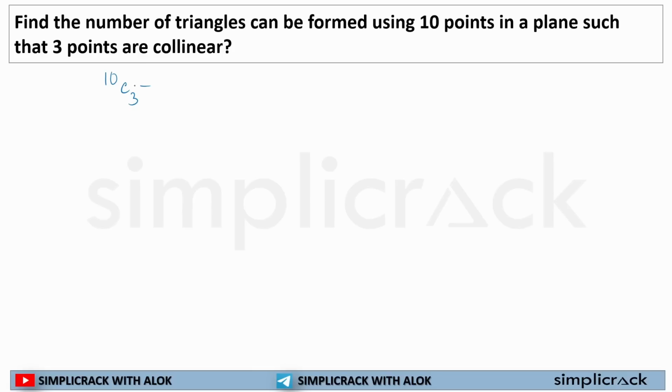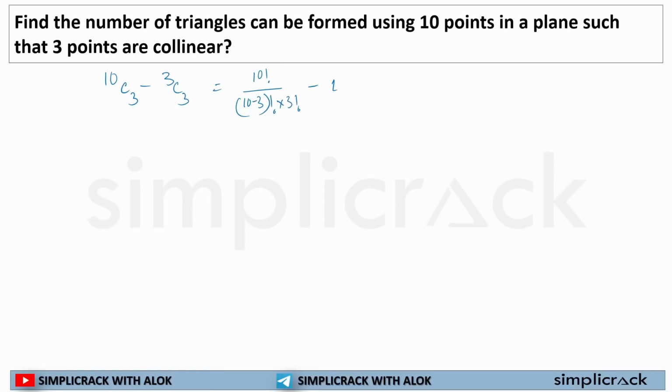If I deduct the number of triangles formed with the 3 collinear points, I'll get my answer. Now 10C3, 10 factorial divided by (10 minus 3) factorial into 3 factorial, minus 3C3. 3C3 will always be 1.